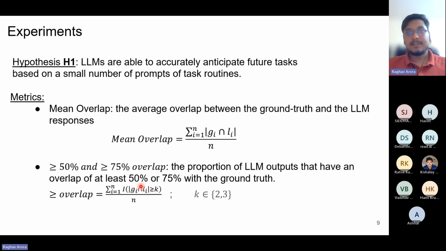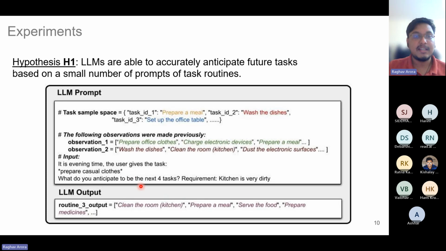As I said previously, we prompt LLMs in 2 settings. One setting is just providing in-context examples, and the second setting is chain of thought reasoning. Here is an example of how we are prompting the LLM. We first provide the task sample space, which needs to be provided as a JSON dictionary.